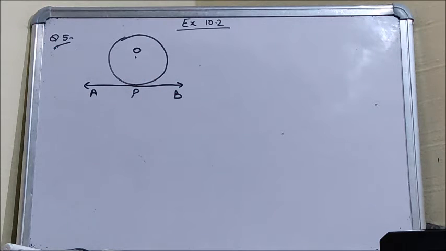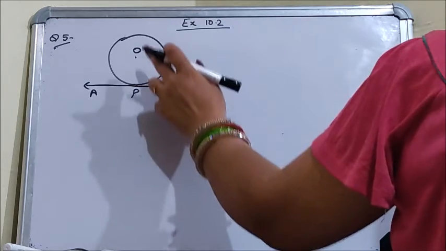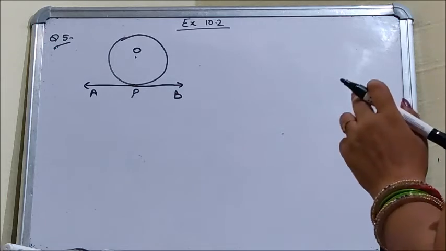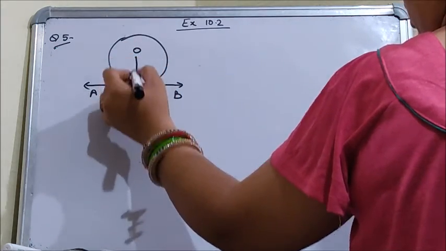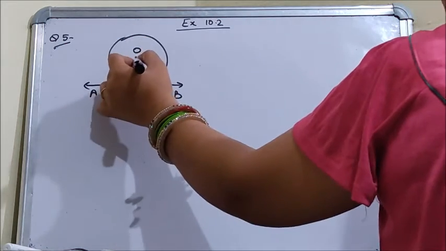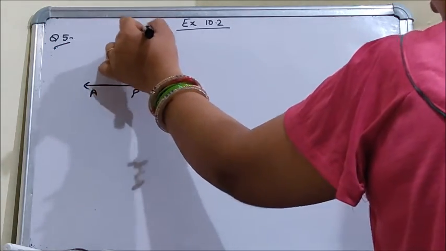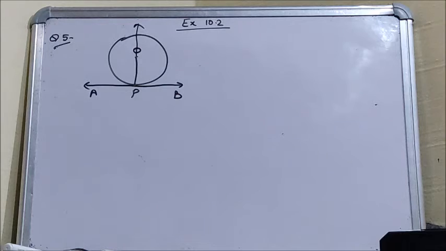We have to prove that the line perpendicular to AB at P passes through the center O. So this we have to prove.